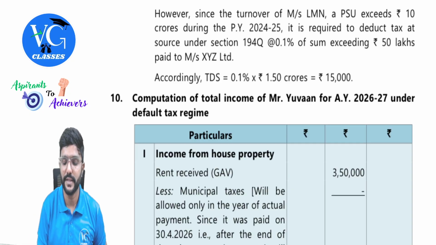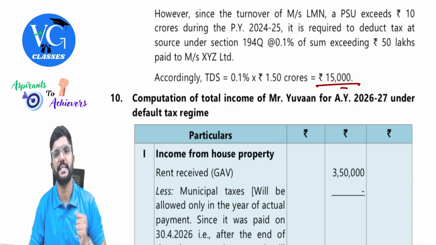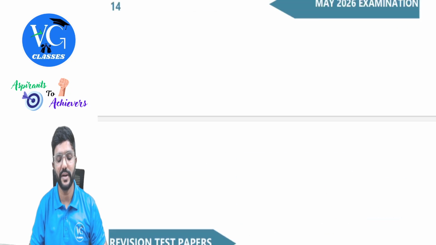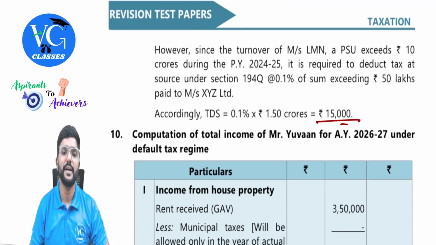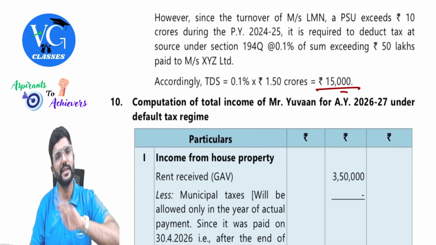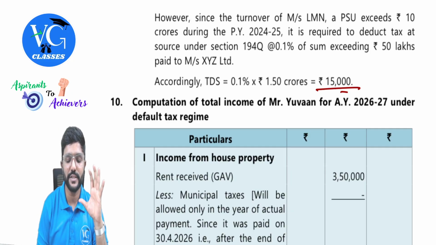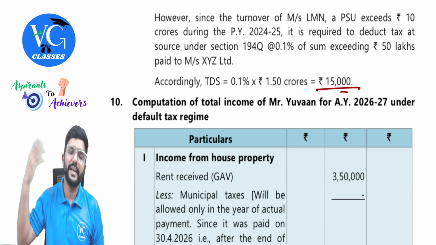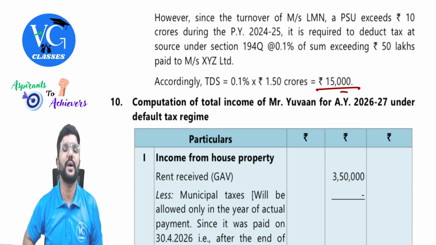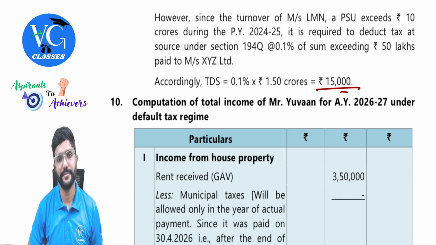Yes, sir. And if you ask me, sir, should we check first TDS or TCS? I would suggest, actually what they have done is first they have applied TCS. As it is not applicable, then they have considered TDS. But I would suggest you first check TDS and then go to TCS. So when you apply the TDS concept, you will say TDS is applicable under section 194Q. And accordingly, you can also mention that TCS is not applicable for the seller as per section 206C(1). You can do it that way also.